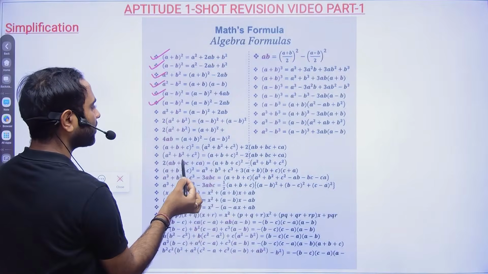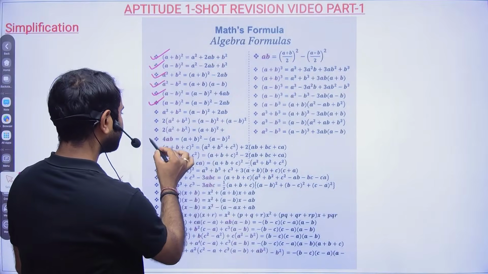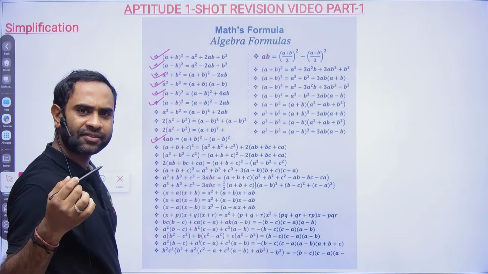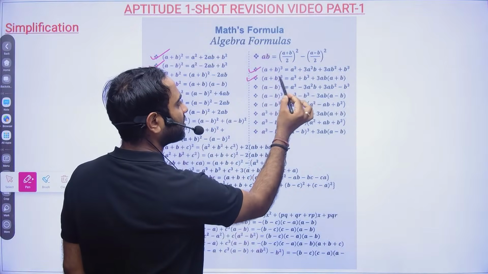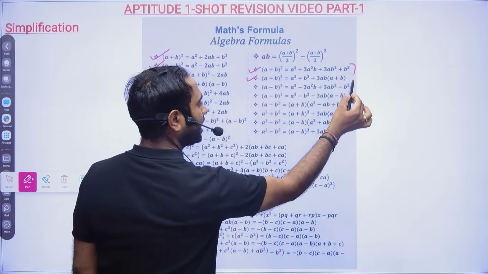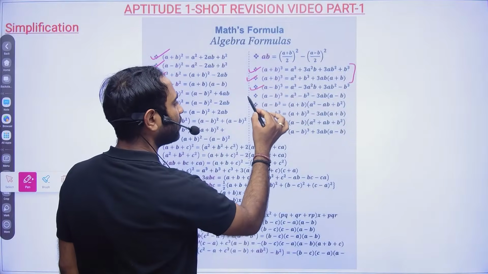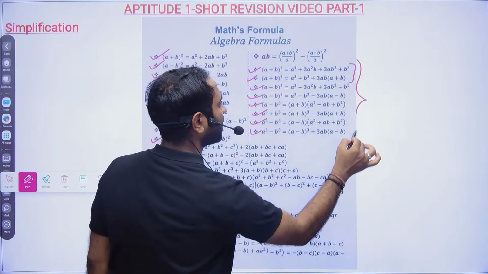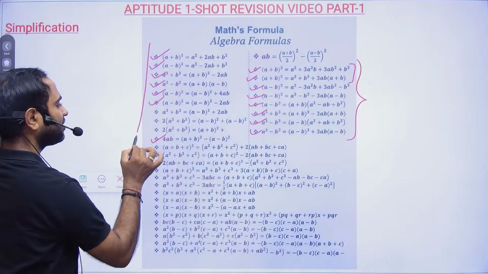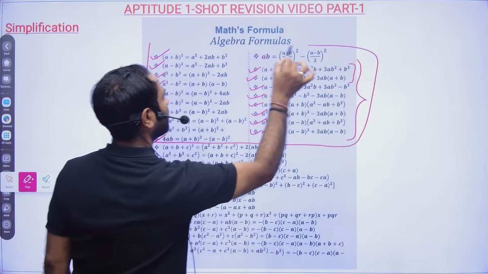So these are the forms which you have to keep in mind. And for AB, because in simplification you will be getting direct questions, and then a plus bq in different forms: a plus bq, a minus bq, aq plus bq, aq minus bq. So these are the things which you have to keep in mind. Basically this particular table is very important.